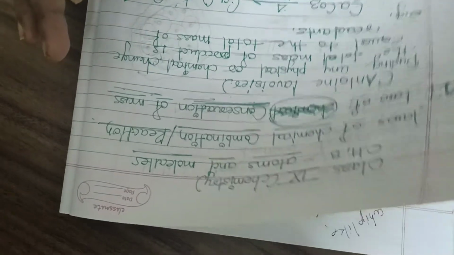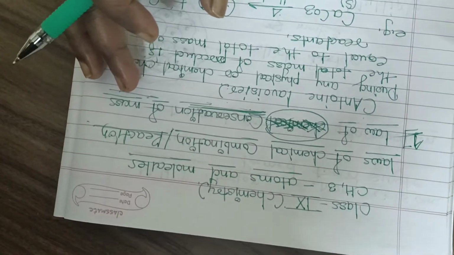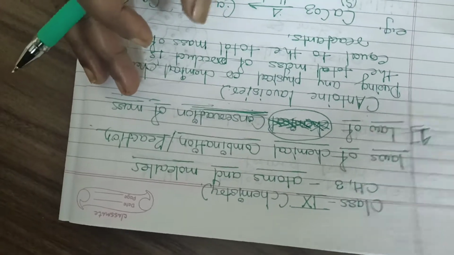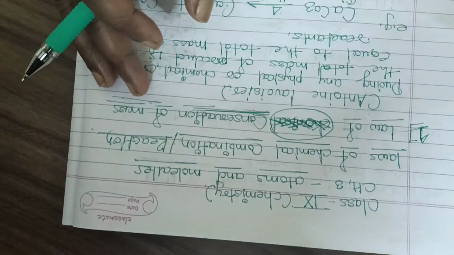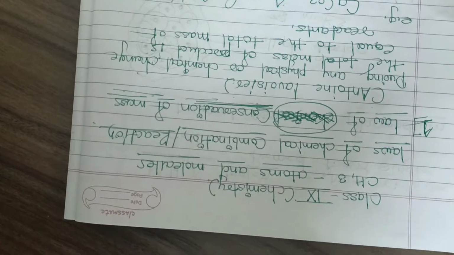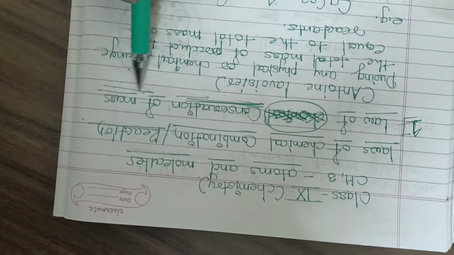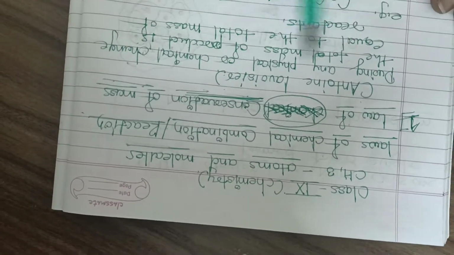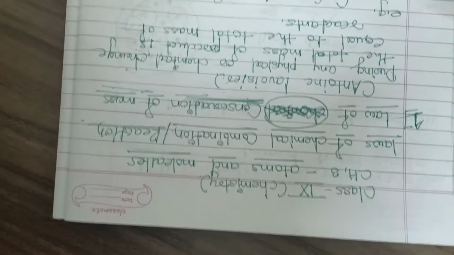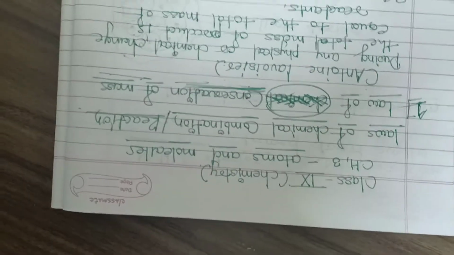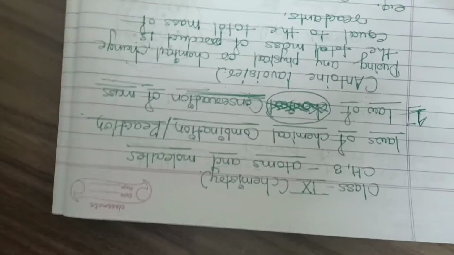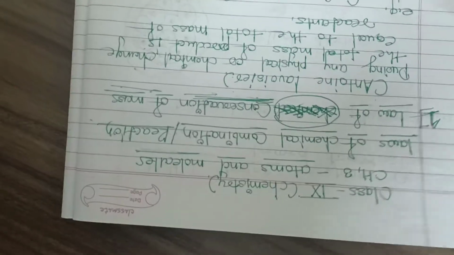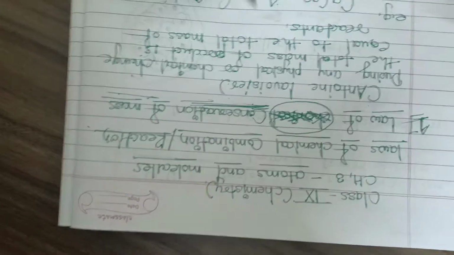The same law is followed in chemical reactions too. That is the law of conservation of mass, which was introduced by Antoine Lavoisier. He is the founder of this law.